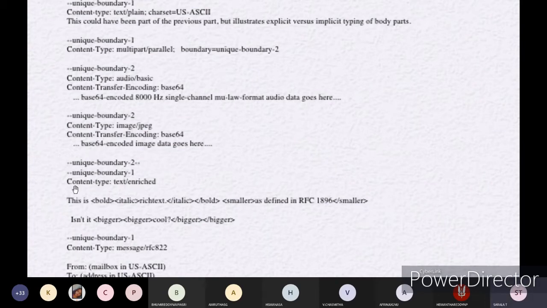Content type is text enriched data. This is bold, italic, rich text, bigger and smaller, as defined in RFC 1896.